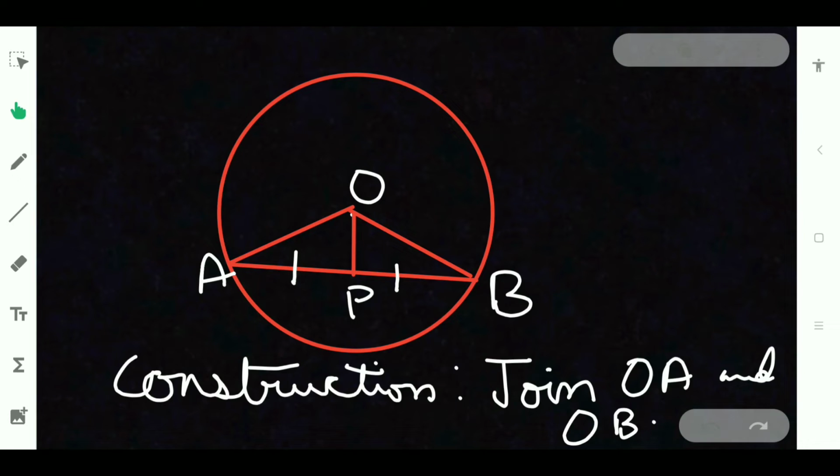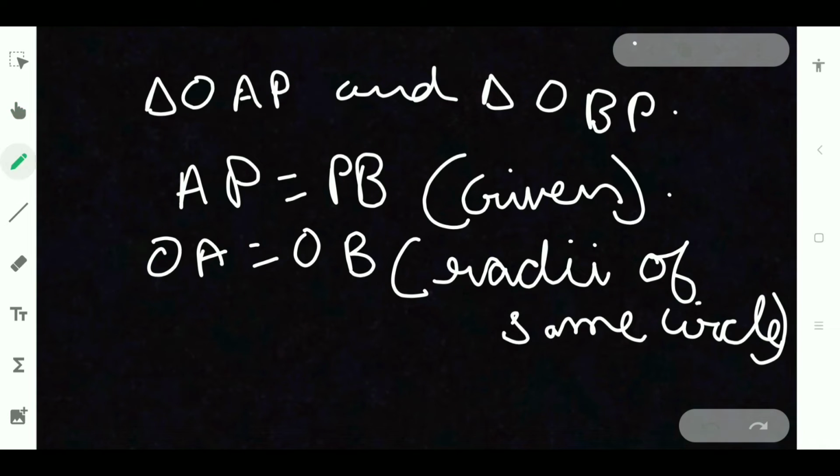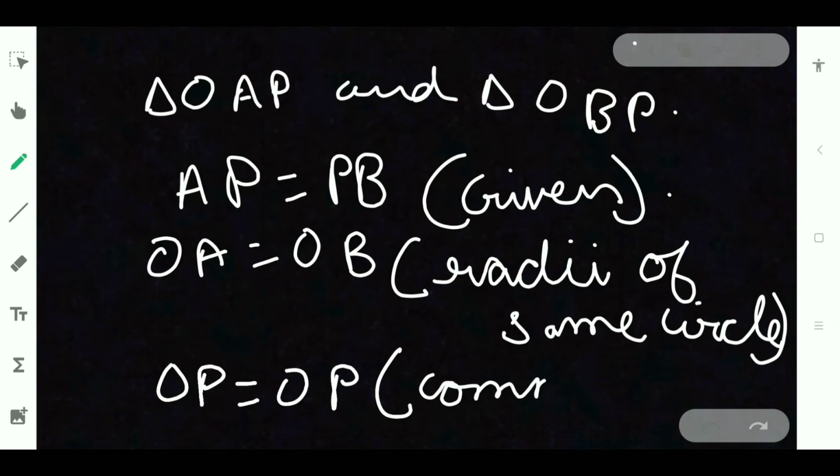And same way, what we have proved is OA is equal to OB, AP is equal to BP, and OP is equal to OP. When you take two circles, OP will be common in both the triangles. So OP is equal to OP. The reason behind it is common.